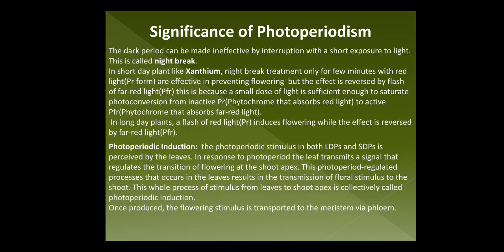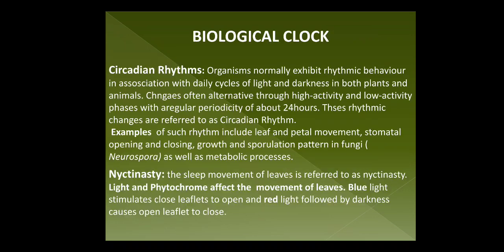This whole process of transmission of the signal from the leaves to the shoot apex is collectively known as photoperiodic induction. Once it is produced, the flowering stimulus is transmitted to the meristem via phloem.